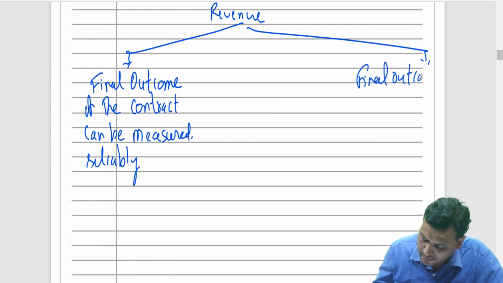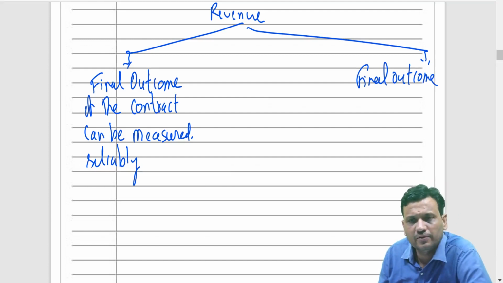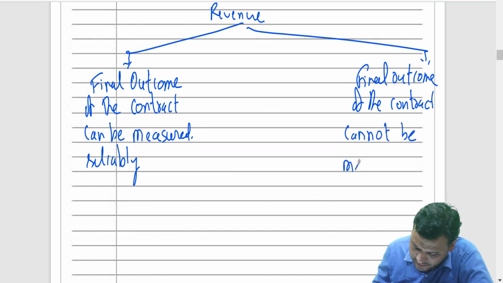The final outcome means either we will end up with profit or we will end up with loss. I cannot measure only. Or the final outcome of the contract cannot be measured reliably.